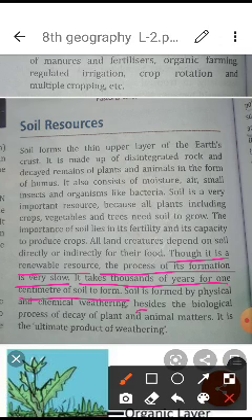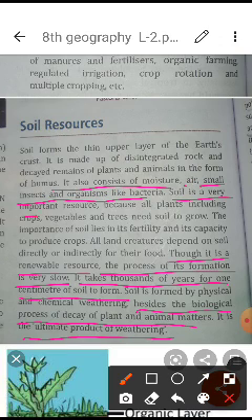Besides the biological process of decay of plants and animal matter, it is also the ultimate product of weathering. So these are different kinds of things. It does not depend only on the weathering of rocks; soil formation also depends on the biological process. So that's why it is so important for us. Especially, the soil consists of moisture, air, small insects and organisms like bacteria.